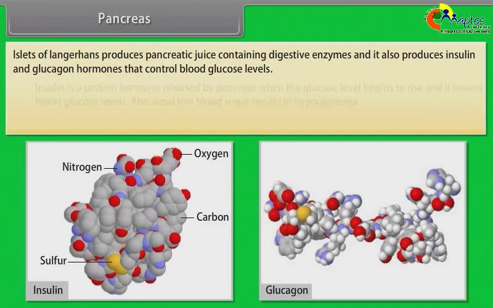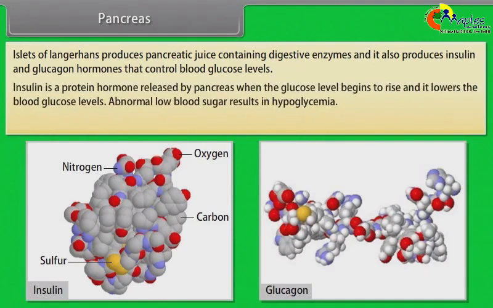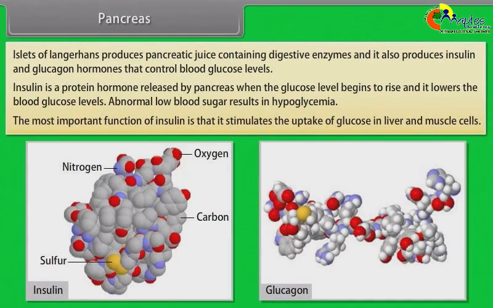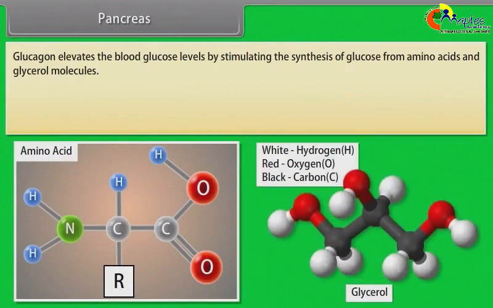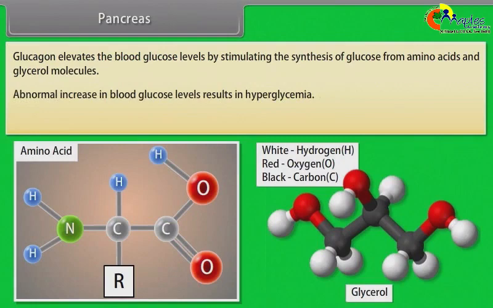Insulin is a protein hormone released by the pancreas when the glucose level begins to rise, and it lowers the blood glucose levels. Abnormally low blood sugar results in hypoglycemia. The most important function of insulin is that it stimulates the uptake of glucose in liver and muscle cells. Glucagon elevates the blood glucose levels by stimulating the synthesis of glucose from amino acids and glycerol molecules. Abnormal increase in blood glucose levels results in hyperglycemia.